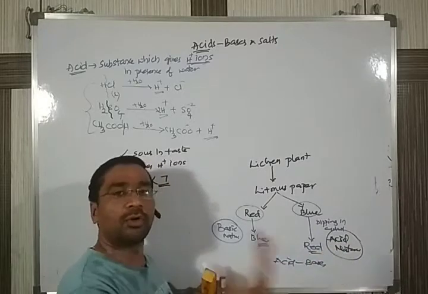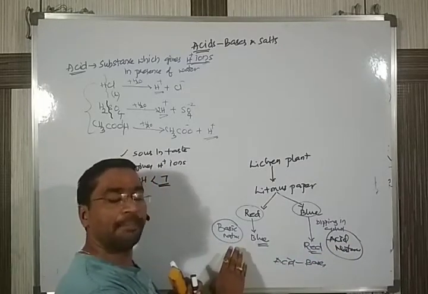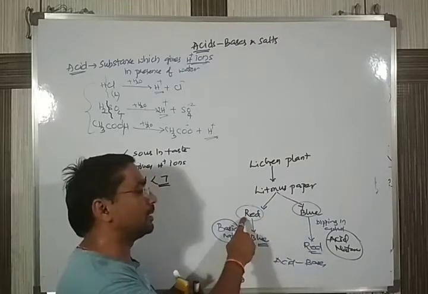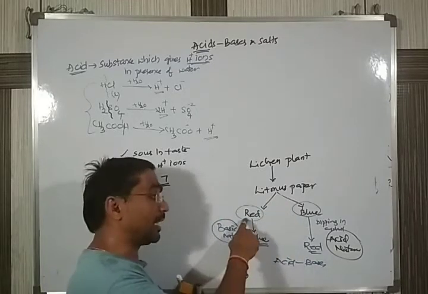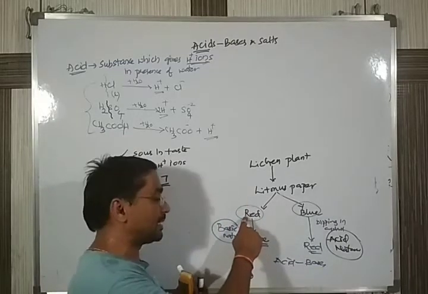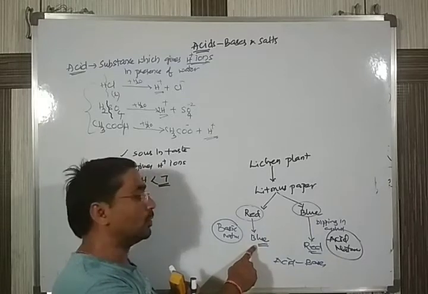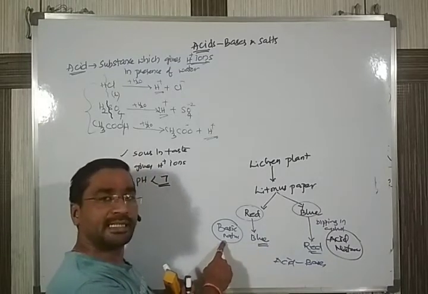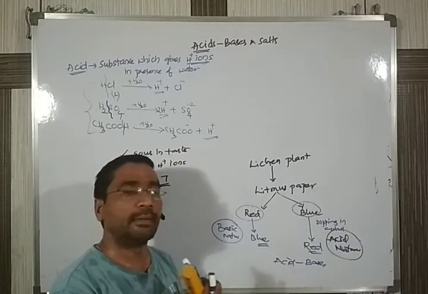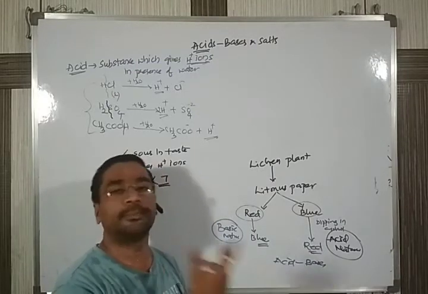It may be either neutral or basic in nature. Similarly, you take red litmus and dip it in a solution. If it turns blue, that indicates a basic nature. That solution you are dipping is a base. If not, it may be either an acid or anything.